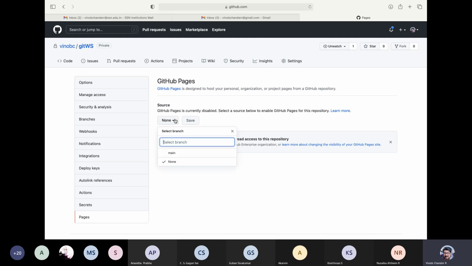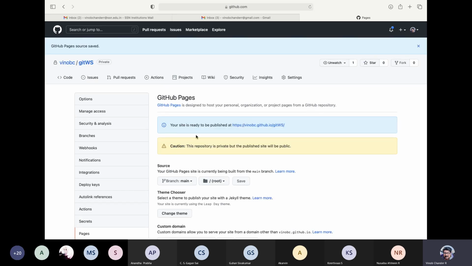So here you can specify your branch, right? Say for example, we have a working static page already available, so that would be hosted. We have our index page inside main.html, and we don't have any other branches. So if you choose main, and here you can choose either docs or root, right? We don't have anything in slash docs. Okay, so slash root, if you just do a save,